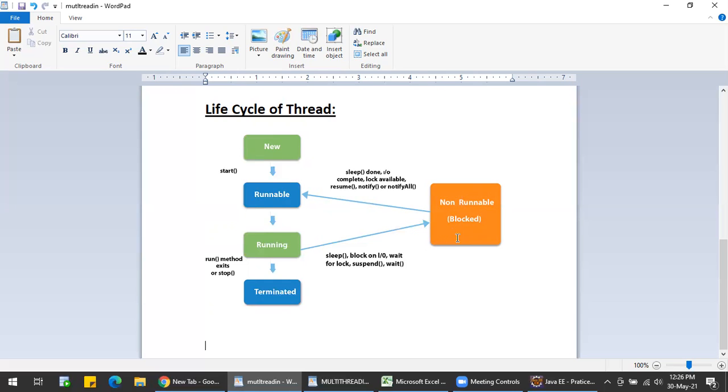The thread is still available and still alive, but we have to call it back to the runnable state by using these methods. After the running state, the thread is terminated by using stop or when the run method exits. I hope you understand the life cycle of a thread.